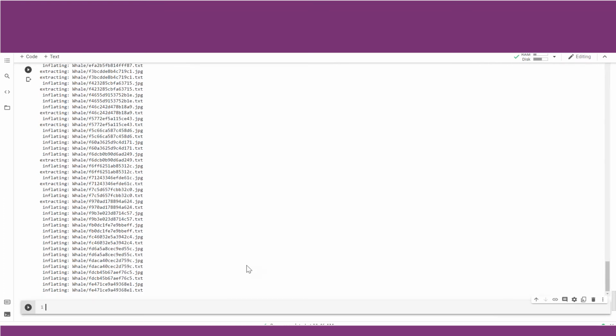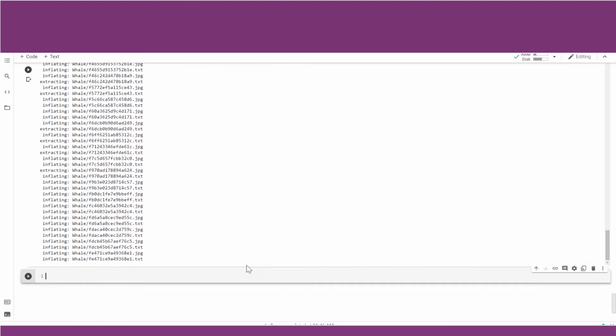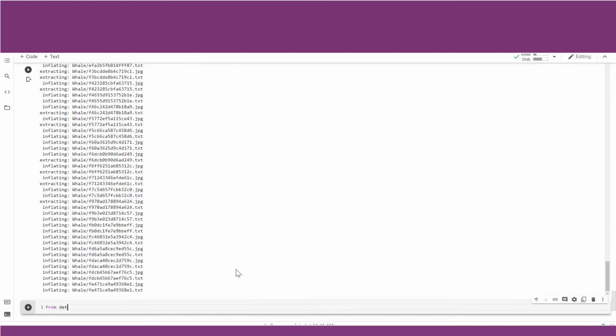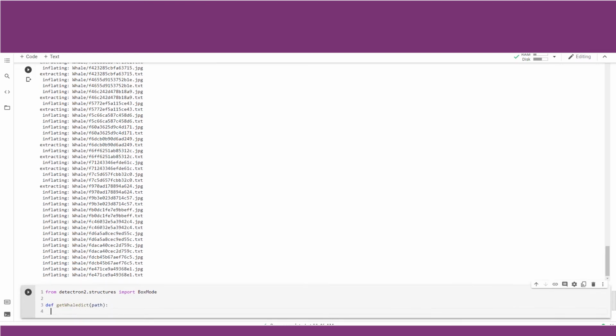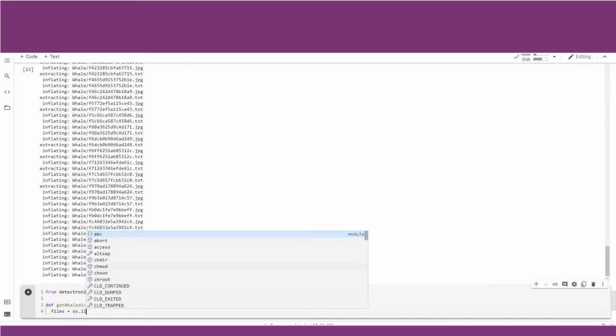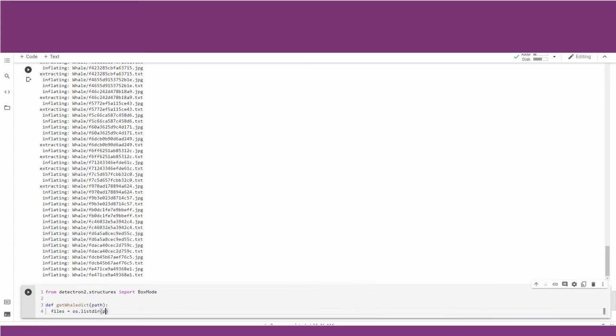So for doing that, we will write a method. Let us do that: from detectron2.structures import BoxMode, def get_whale_dict, and we will pass the path of the images, and then we will list the files in this path with os.listdir and the path.